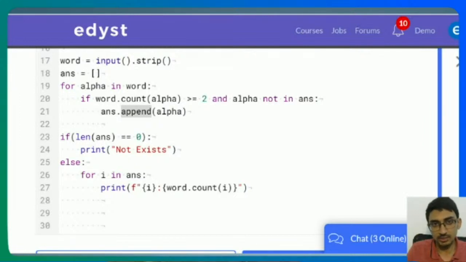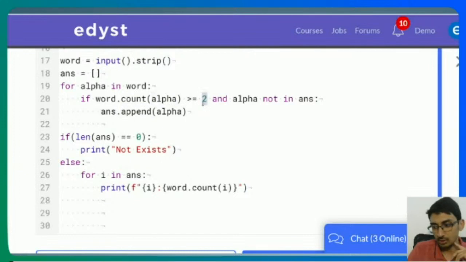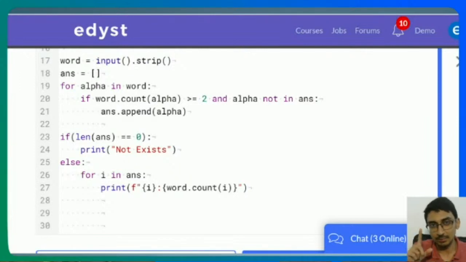Can you please repeat once the if condition? Sure. So the if condition is basically like, I want to know if this particular alphabet has come 2 or more times or not. Means, is it a duplicate element? If it's come only 1 time, then I don't want it. Like in Google, when I count, G comes 2 times, O comes 2 times, but L comes only once, so I don't count it. Also, if I've already included G once, I don't want to include it again.